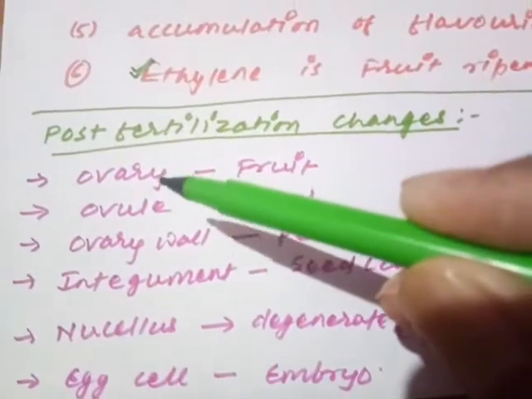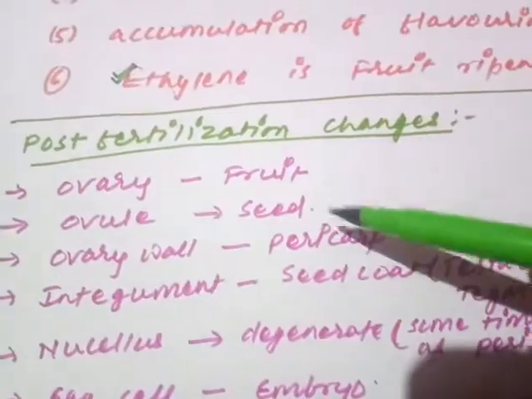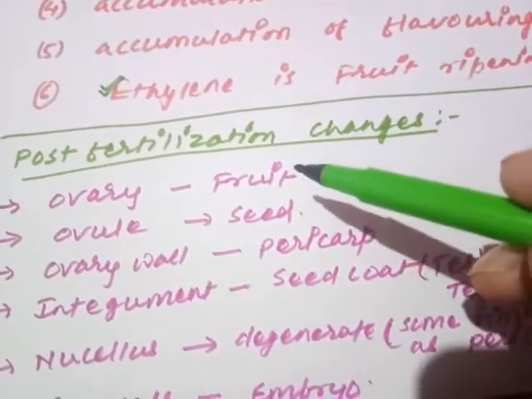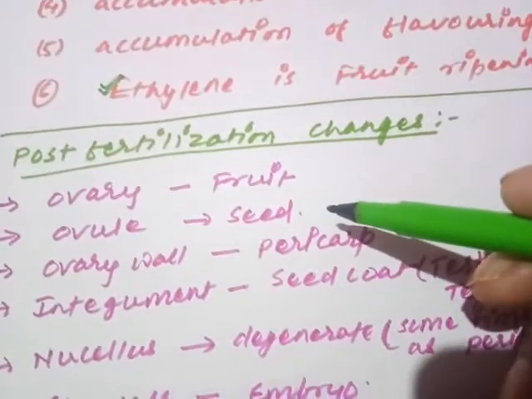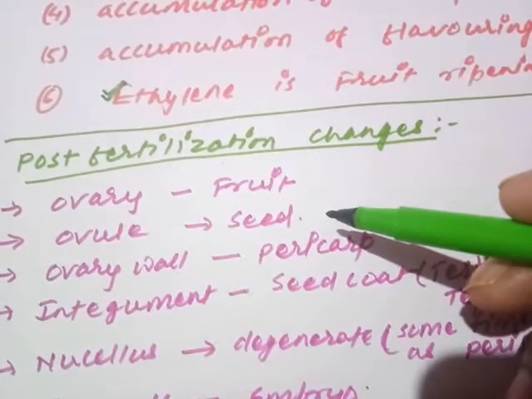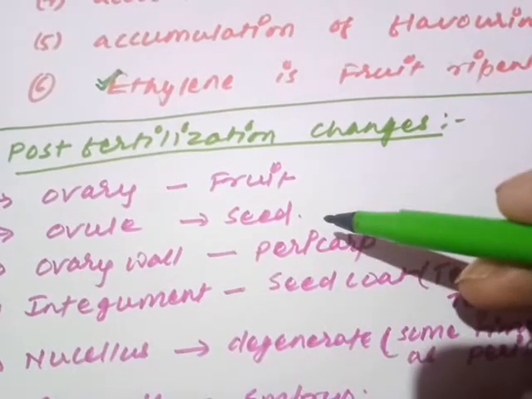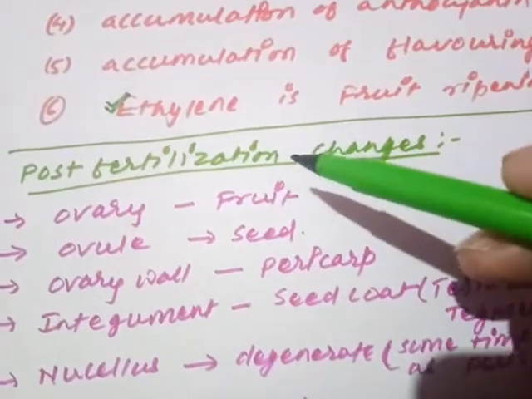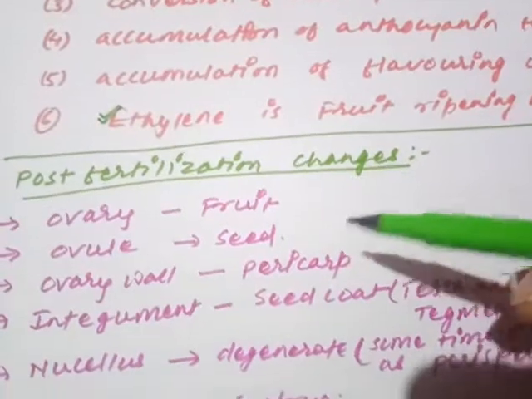First of all, the ovary is going to convert into the fruit. You know very well, just now we have seen. Remember, these points are very important. So the ovary converts into the fruit. The ovule converts into the seed. So the ovary forms the fruit, the ovule forms the seed, and the ovary encircles the seed inside. That means in an angiosperm plant, the seeds are covered externally by the fruit.